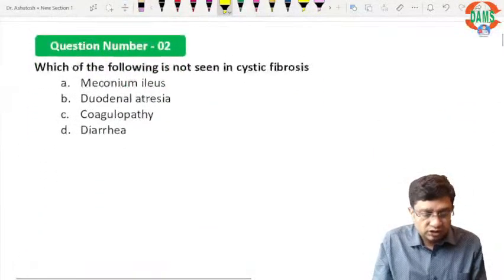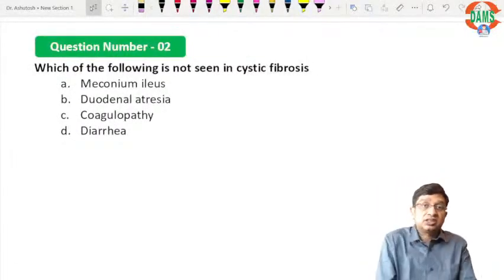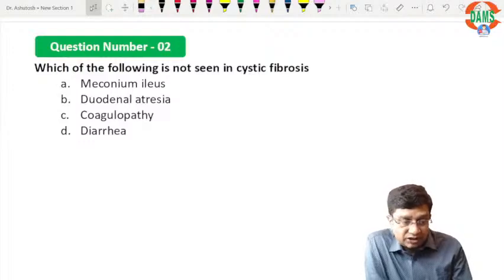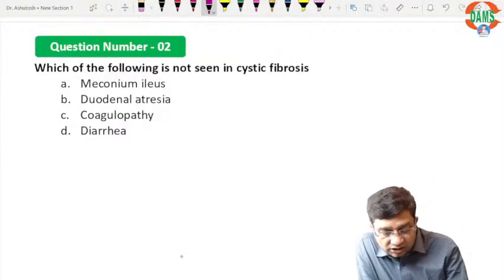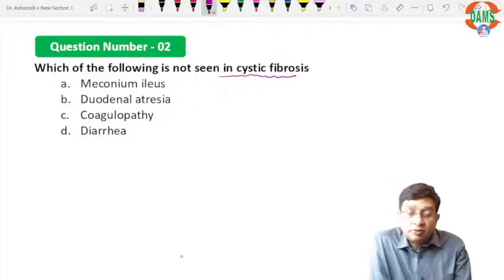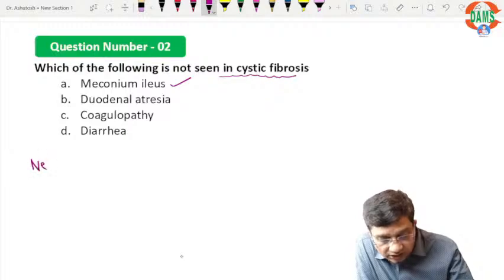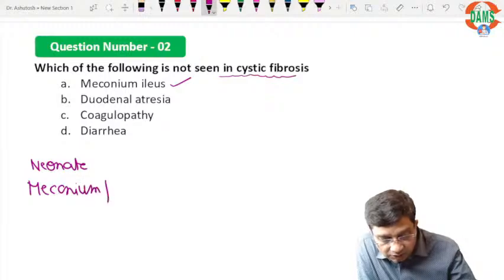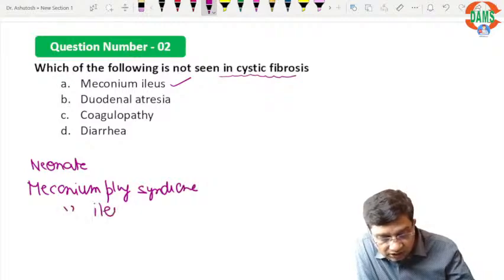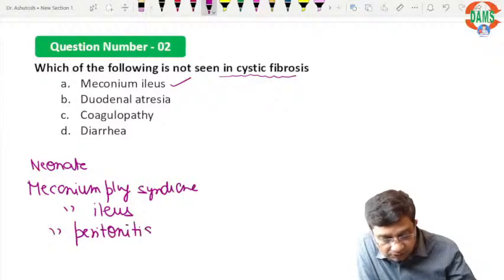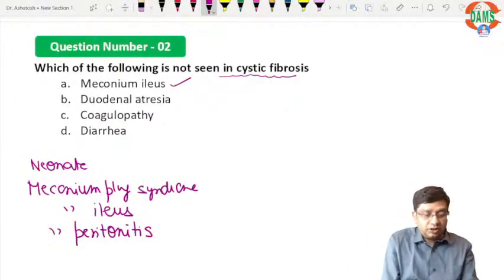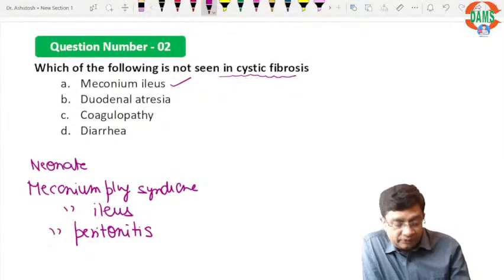Moving on to the next question. Which of the following is not seen in cystic fibrosis? At a broad spectrum we are saying, which of the following is not seen in cystic fibrosis. Of course, meconium ileus, right? Because in the neonate what we can see is the meconium plug syndrome, the meconium ileus, and the meconium peritonitis. So these things can be seen there.